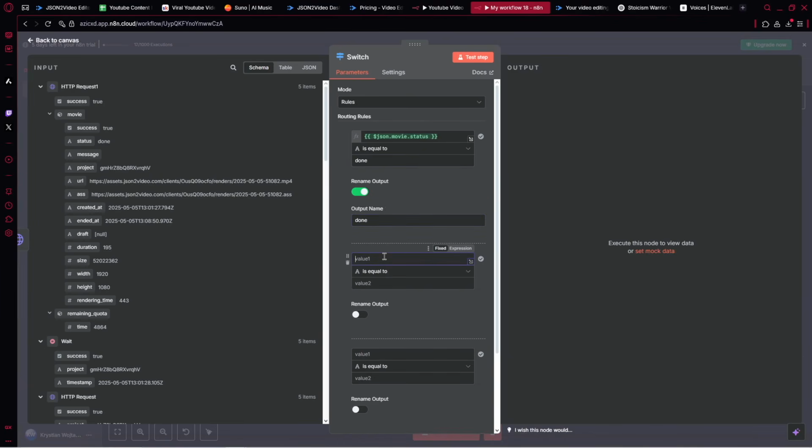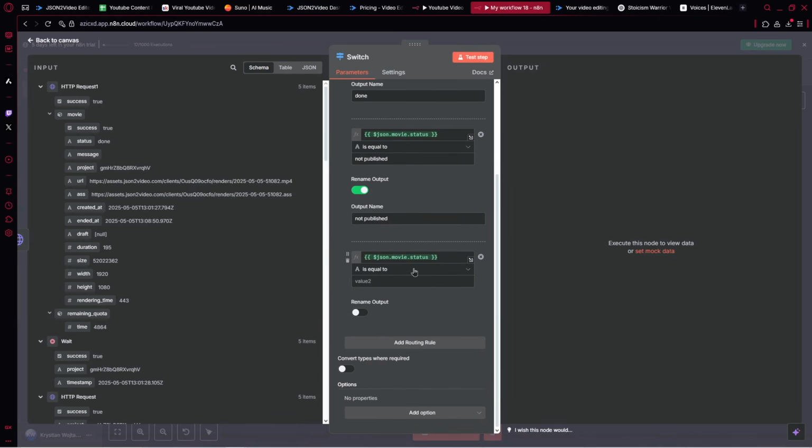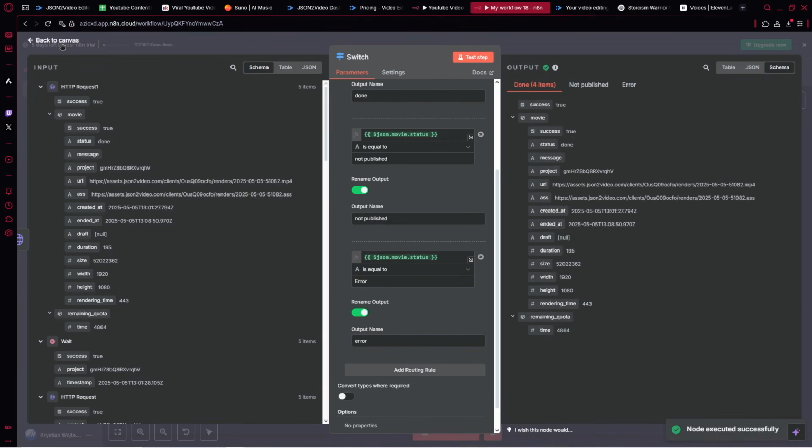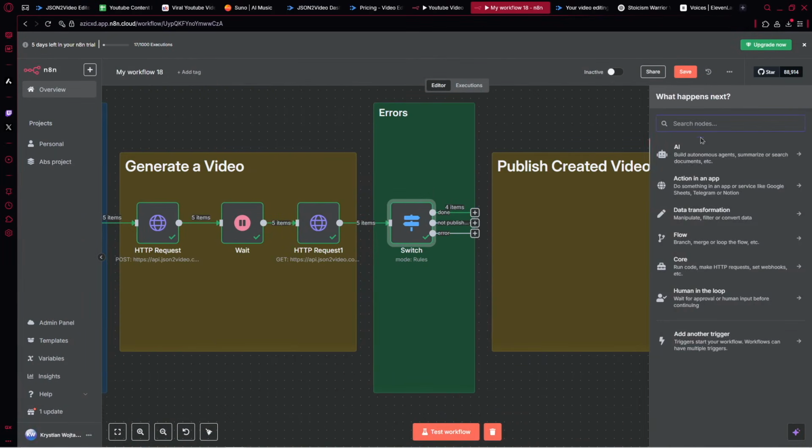The second case is, again, we pick the status. And for the third case, also we pick the status. However, here we've got not published. And we rename it as not published. And for the third case, we've got an error. Error and error. That's cool. Now we can test the step. Yeah, it works. And then we need to provide the specific nodes that happen after specific circumstances.